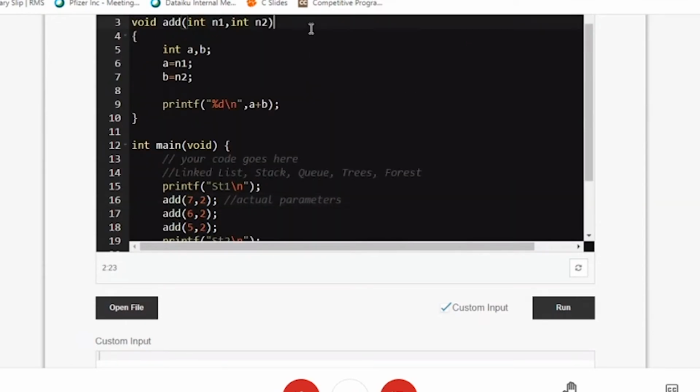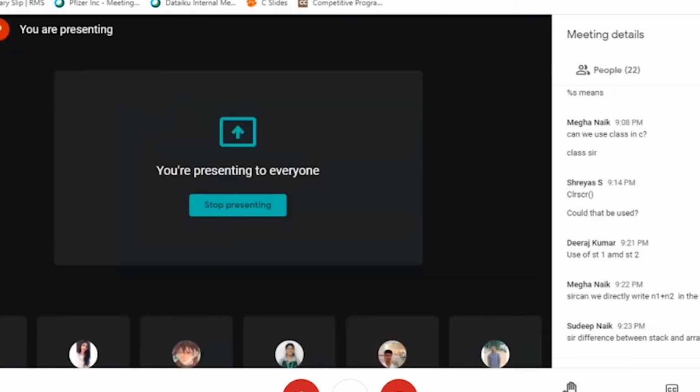And this n1 and n2, we call it as formal parameters. Any other question I'm getting?